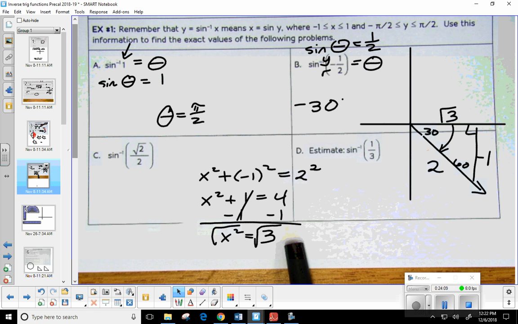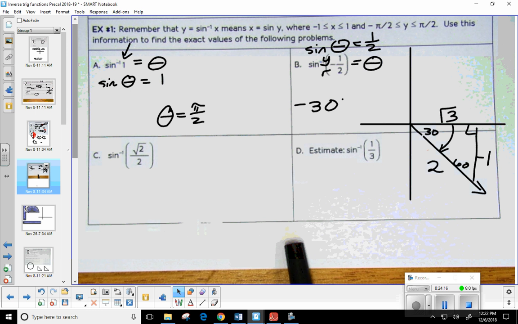What's 30 degrees as radians? Times pi over 180, right? So you can get rid of the zeros. That'd be 1, that'd be 6. So you could say -pi over 6.